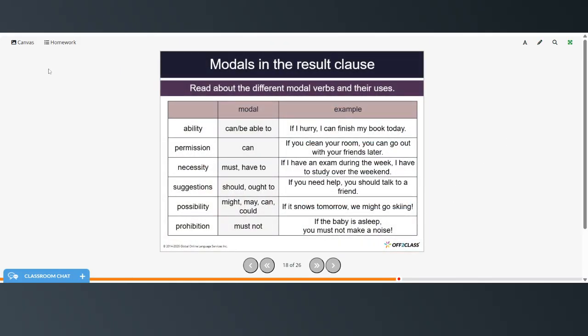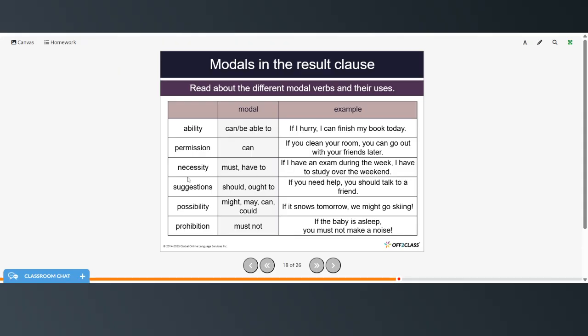All right, so we have the different kinds of modal verbs and their uses. So modals of ability would be can or be able to. If I hurry, I can finish my book today. Permission, the modal is can. If you clean your room, you can go out with your friends later.